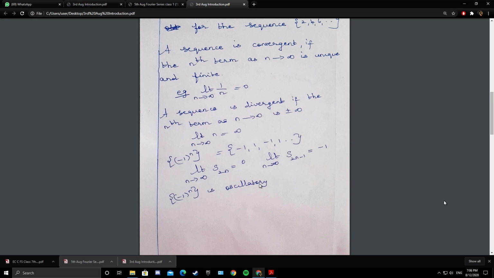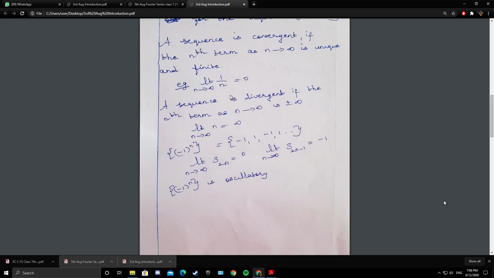So to understand Fourier series, it's enough if you know convergence. I'll be explaining this again.